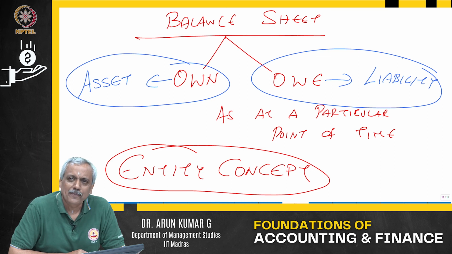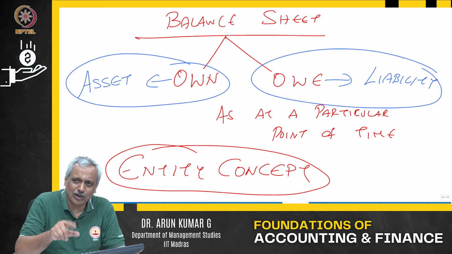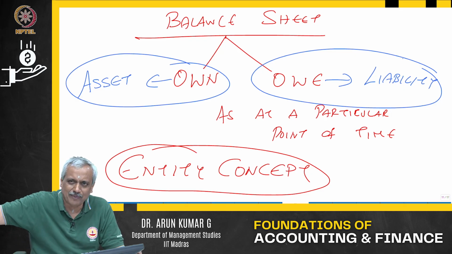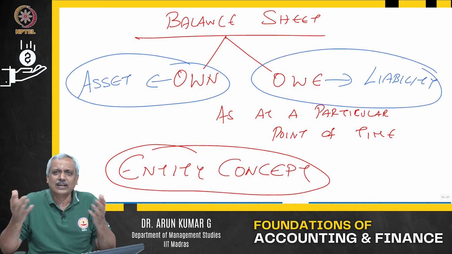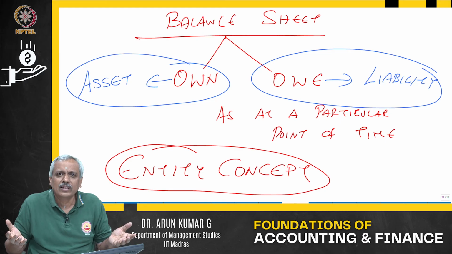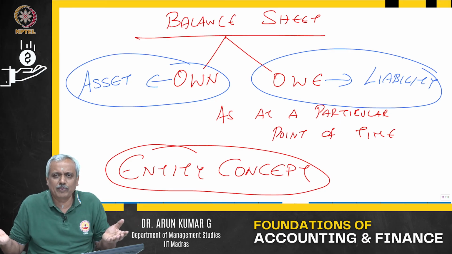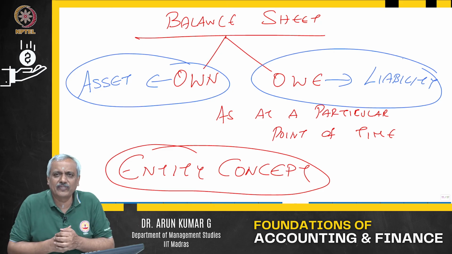You go shopping and you keep paying cash at every stage. So what is happening? At every point of time, the asset what you have is changing. The asset what you have is continuously reducing. That is, you keep paying out of your wallet. So 9 a.m. you start shopping. You had 50,000 rupees in your wallet. By 10 a.m. you have finished shopping for about 15,000 rupees.